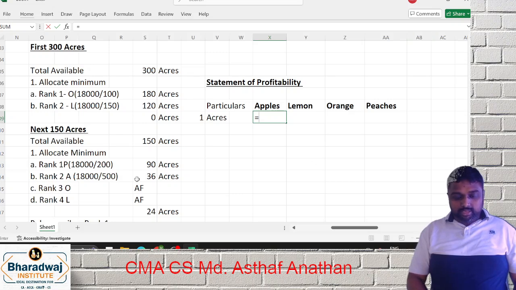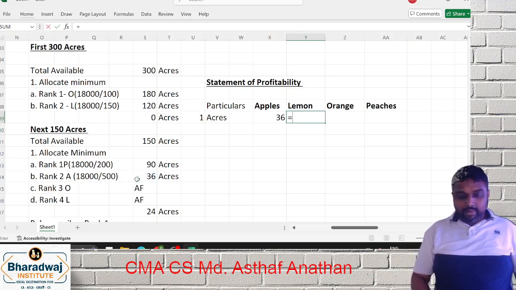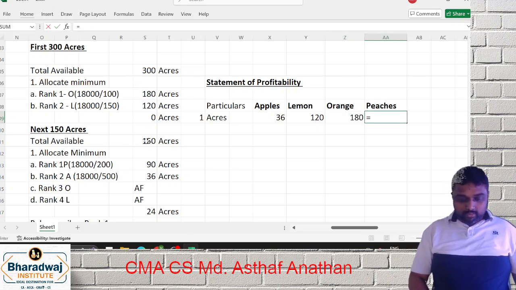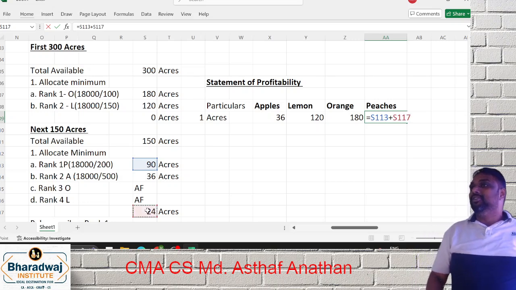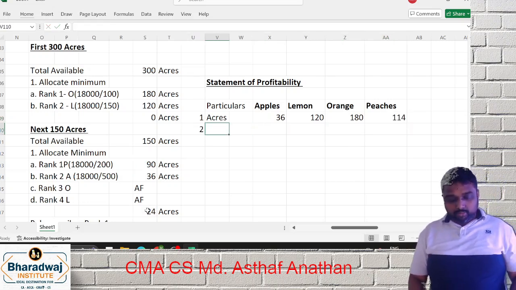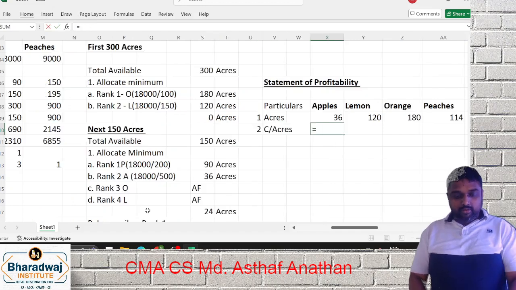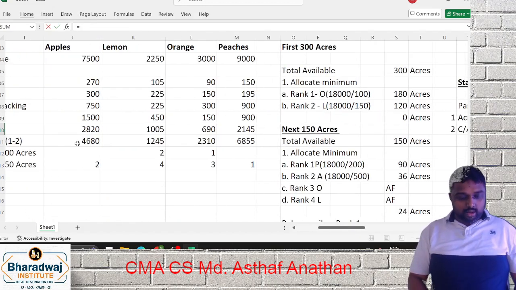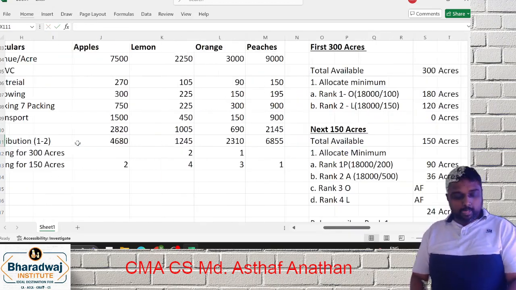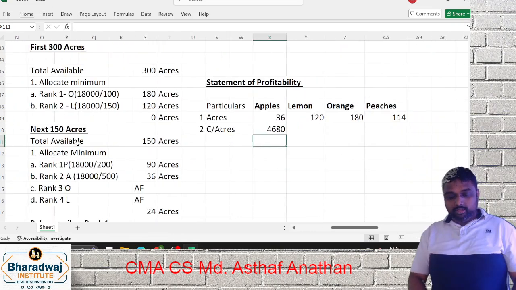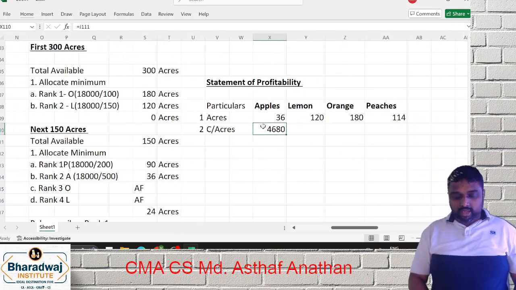The apple we are given 36 only. Lemon we are given 120. Orange we are given what? 180. Peaches we are given 90. Then additionally we are given what? 24. So the next point is what? Contribution per acre, which we have already found out here. This is the contribution per acre. So this contribution if I take, you will get what?